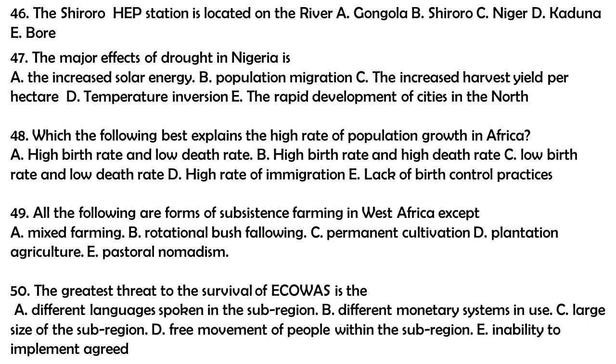Question 49. All the following are forms of subsistence farming in West Africa except A. Mixed farming, B. Rotational bush fallowing, C. Permanent cultivation, D. Plantation agriculture, E. Pastoral nomadism. The answer to this question is D. Plantation agriculture.